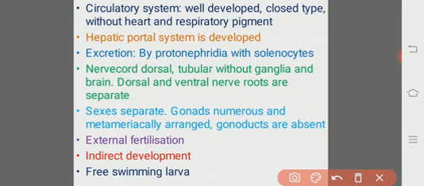Then come to the nerve cord, the dorsal tubular nerve cord. It is located in the dorsal region, looks like a tubular structure, and it does not contain any kind of ganglia. There are no neural ganglia, and the brain is also absent. There is a dorsal tubular nerve cord, but without ganglia and without the brain.